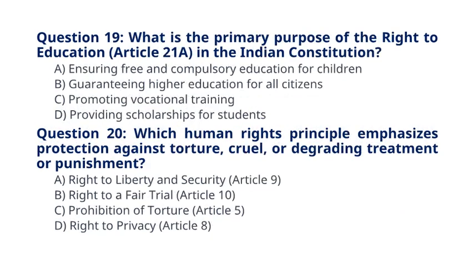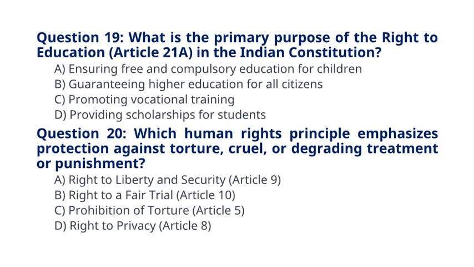Question 19. What is the primary purpose of the right to education, Article 21A, in the Indian Constitution? A. Ensuring free and compulsory education for children. B. Guaranteeing higher education for all citizens. C. Promoting vocational training. D. Providing scholarships for students. The correct answer to question 19 is option A. Ensuring free and compulsory education for children.